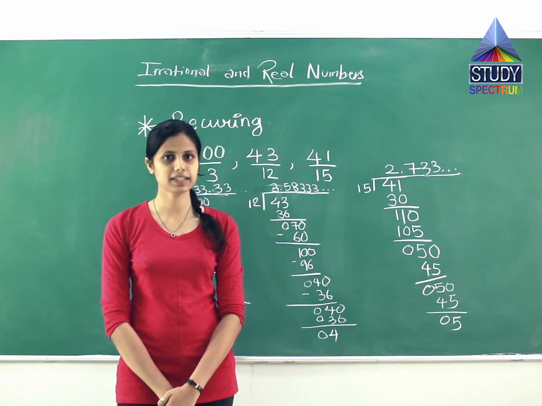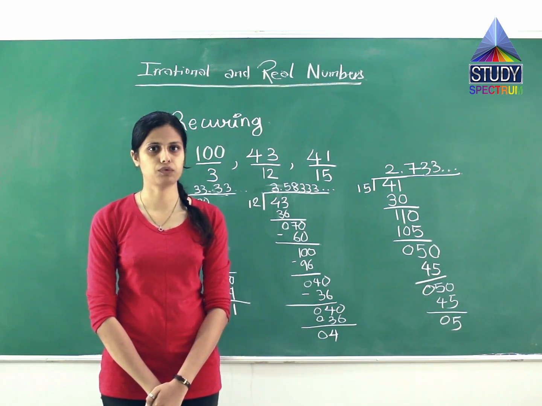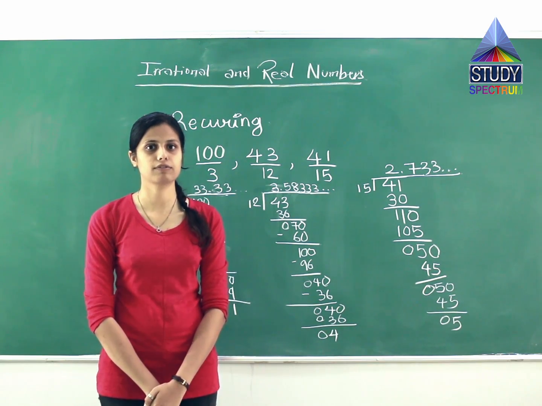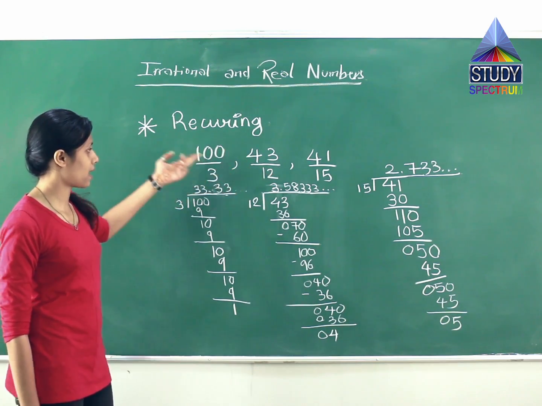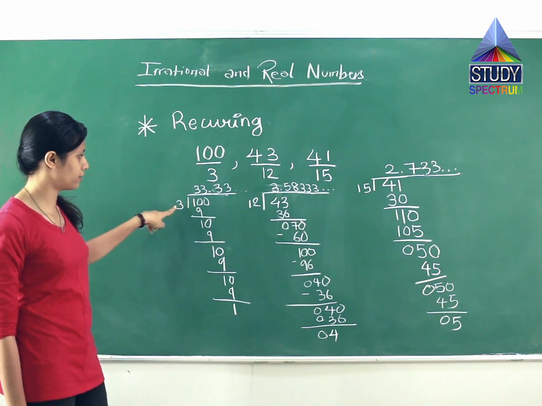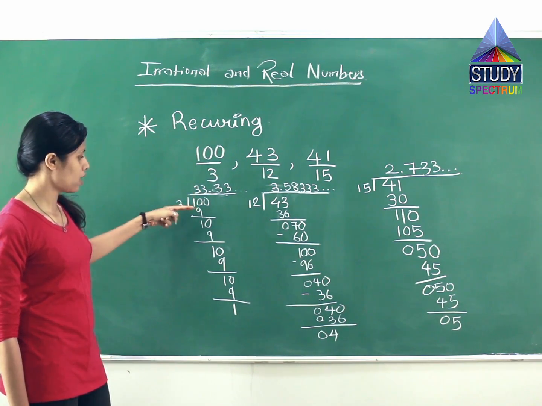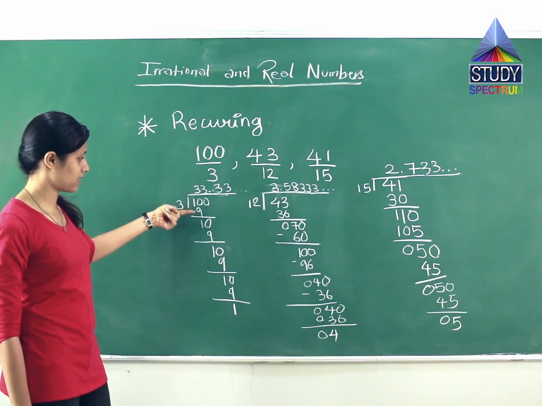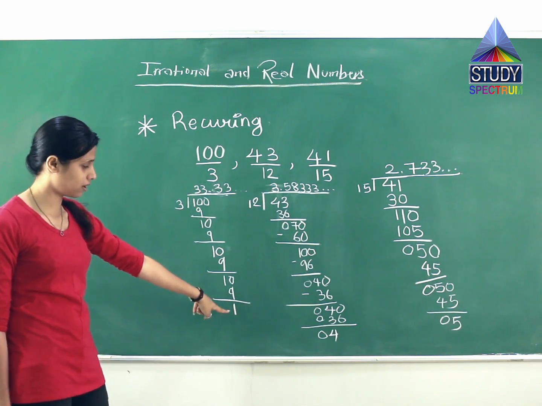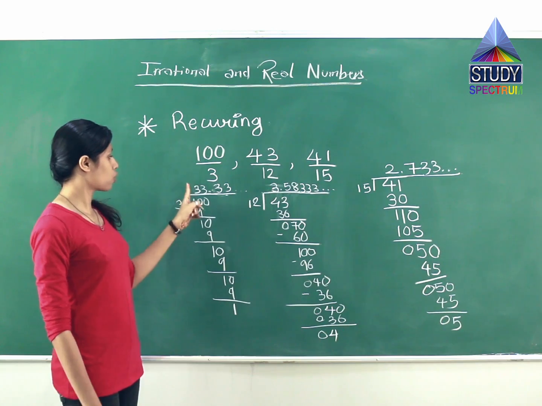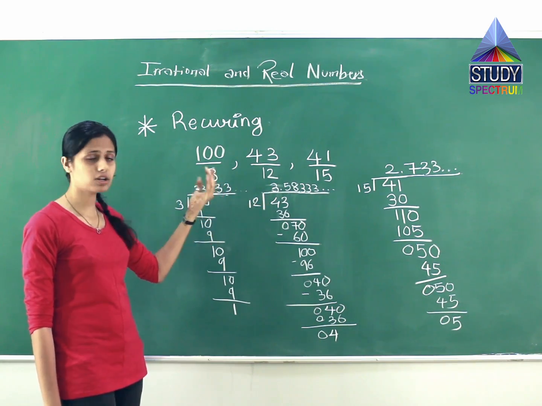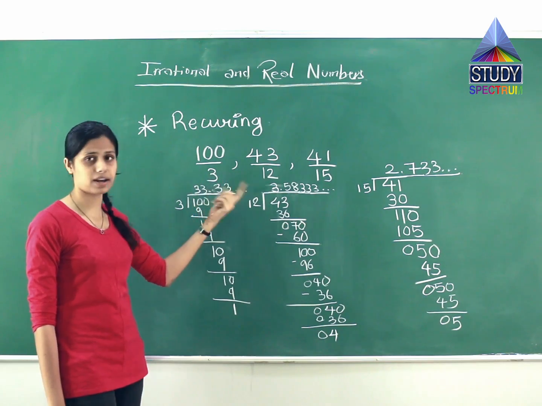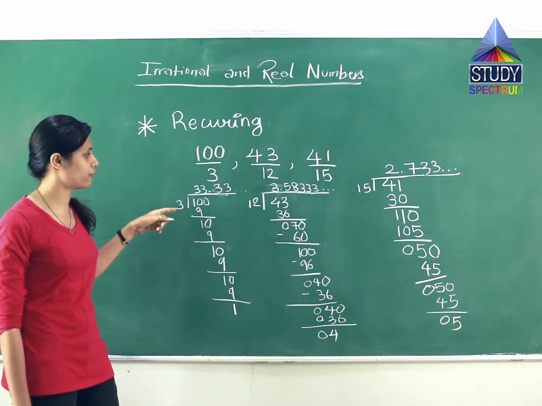Now, after understanding the first property, which is p by q, we will understand the second property, which is recurring. What is recurring? See, here are three examples. 100 divided by 3. When we divide 100 by 3, the answer comes to 33.3; 3 threes are 9, 3 threes are 9, and at last we get the remainder as 1. So here we can see that the 3 is continuing to infinity. It is not stopping, it is recurring. The 3 is recurring. So this is an example of recurring.